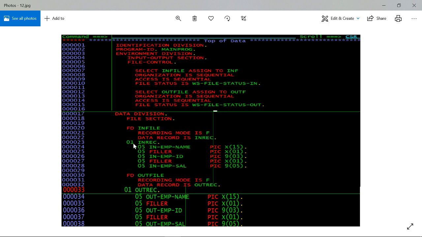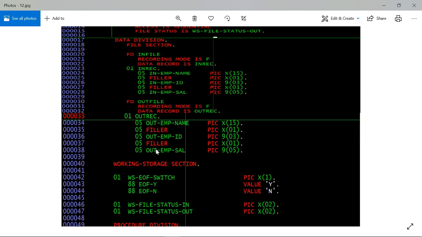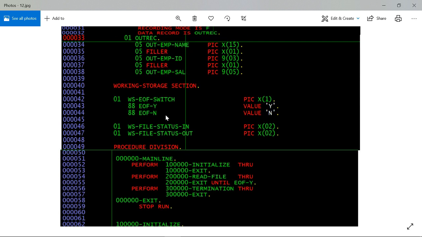And we have in rec for input file and out rec for output file, which contain employee name, employee ID, employee salary, and same in the output file. And we have the end of file switch variable for telling the program that we have read the file completely. And we have file status variable for input file and output file.